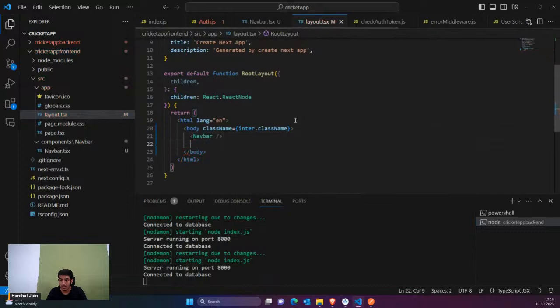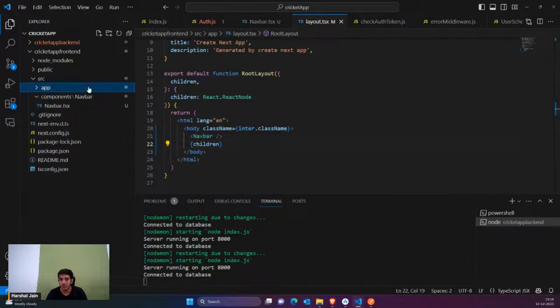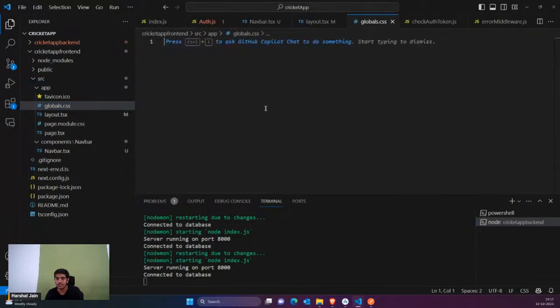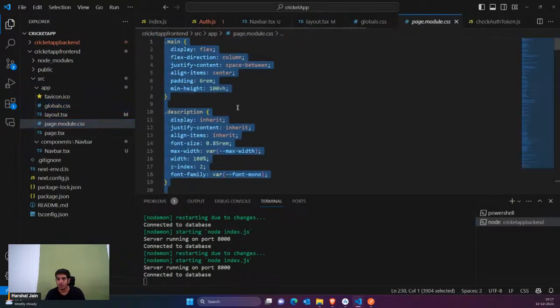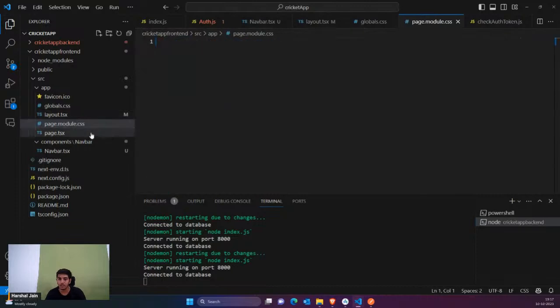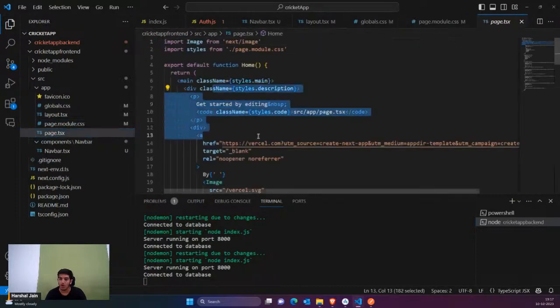Navbar, then we are going to show the children. That's it. Okay, so now let's try to test this. Right now I'm just going to remove all the CSS available here and the page module CSS. We don't need any CSS. We are just going to receive this plain page along with the navbar.